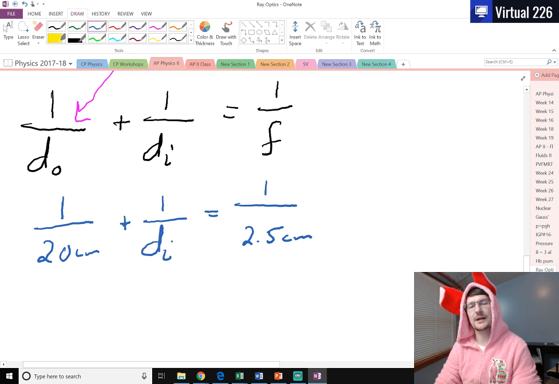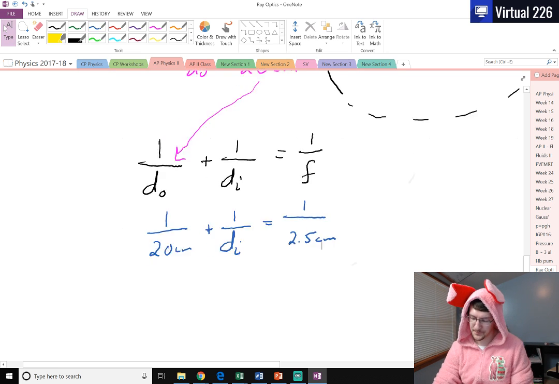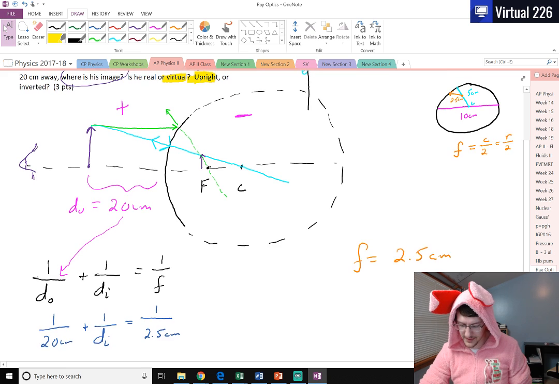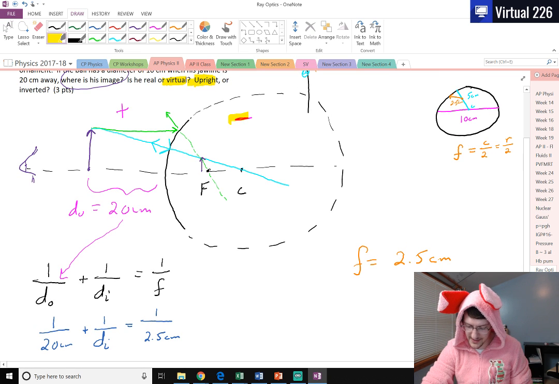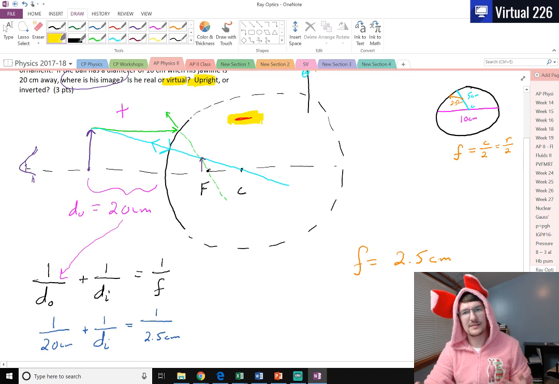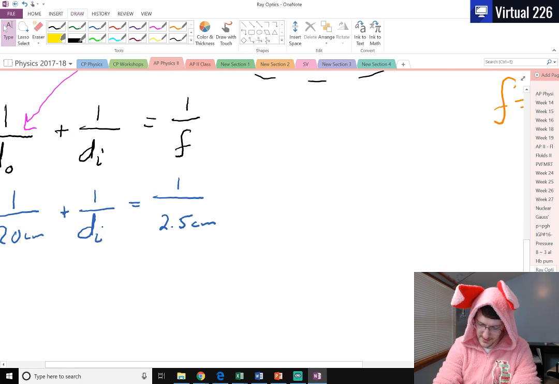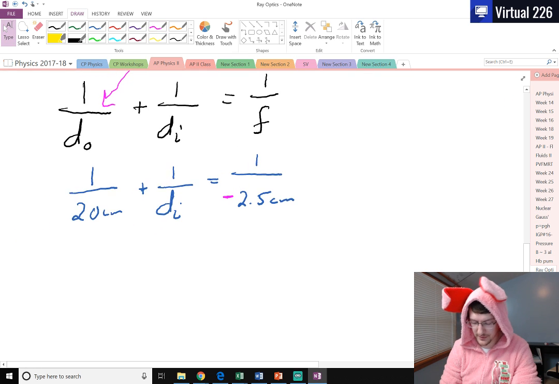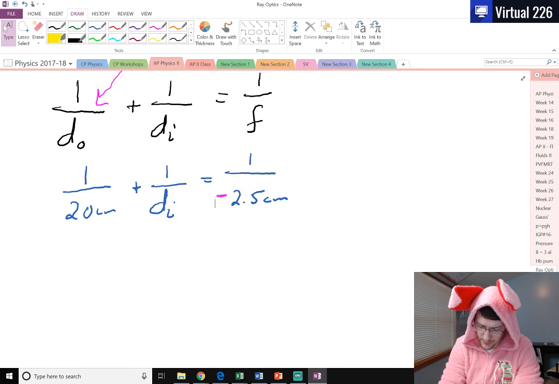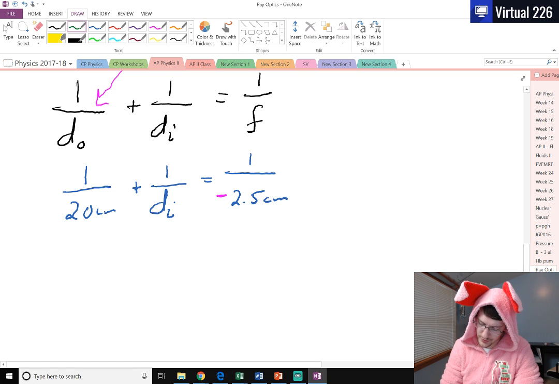And this is where, if we're not careful, we can make a grave mistake. We know this focal length here, it's behind the mirror. That's negative. That's a negative focal length. Because of this, we need to remember to place that negative in there, or else everything is going to get weird. If we wanted to solve this out, we could add the 1 over negative 2.5 centimeters to each side.